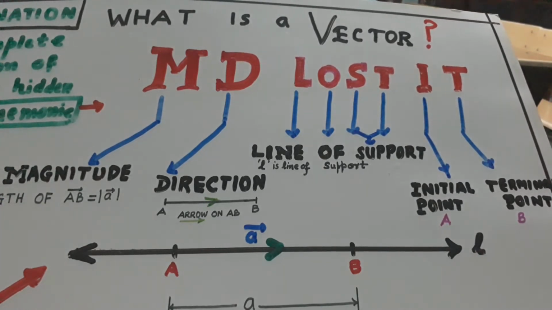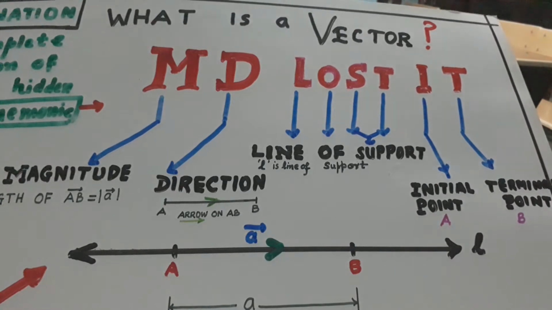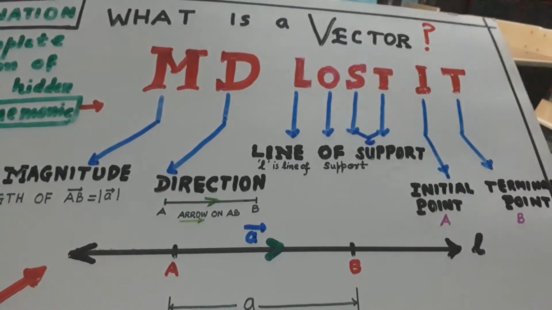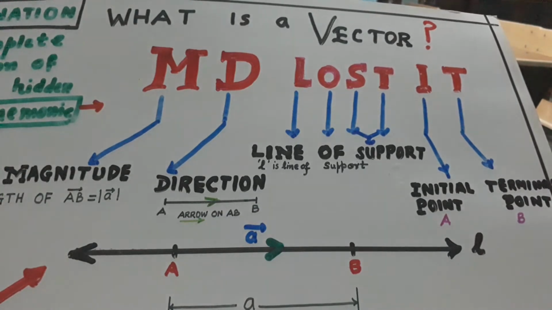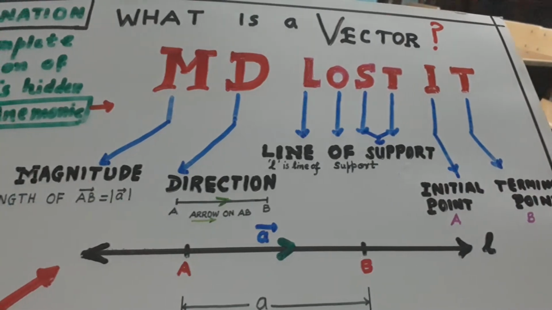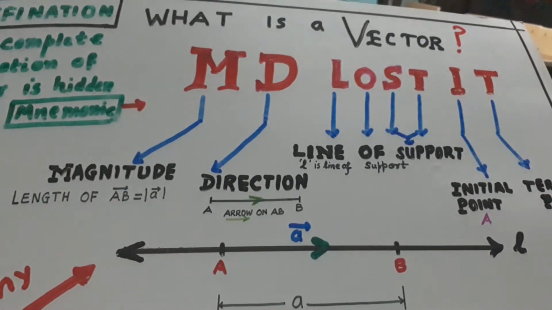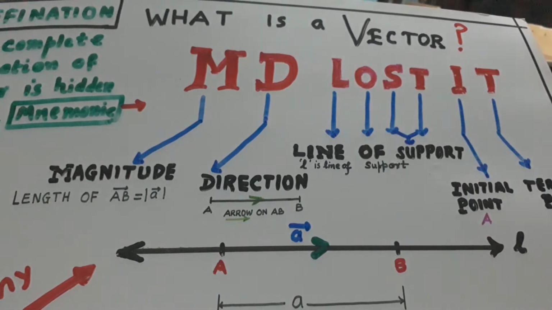A is an initial point, B is a terminal point. And the arrow between A and B is the direction. And the magnitude is the length of AB. Look here, it is the length of AB.